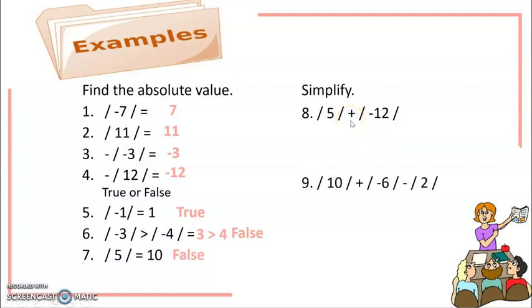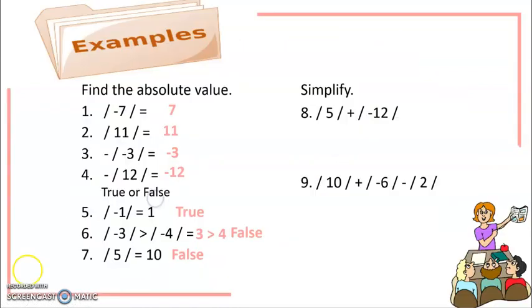Okay, so let's have now the simplify. This time, number 8, we already have the operation. So, we add. But before we add, we have to get first the absolute value of both numbers. The absolute value of 5, of course, is 5. And the absolute value of negative 12 is positive 12.